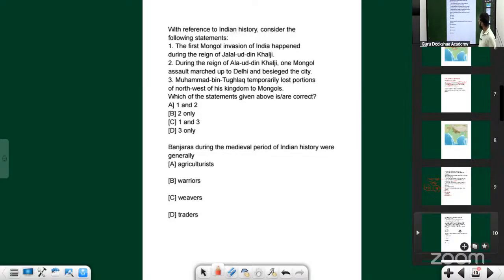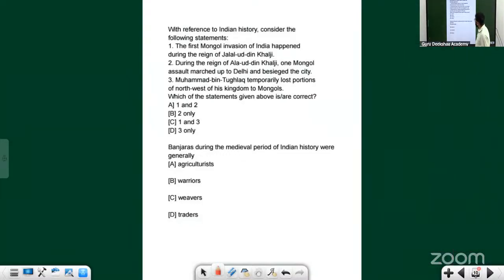Okay, the first Mongol invasion of India happened during the reign of Jalaluddin Khalji. First Mongol invasion? No, Balban has already fought a war. So the first statement is wrong. During the reign of Alauddin Khilji, one Mongol... Okay, let's see. This option is gone. This option is gone. 2 only, 3 only.